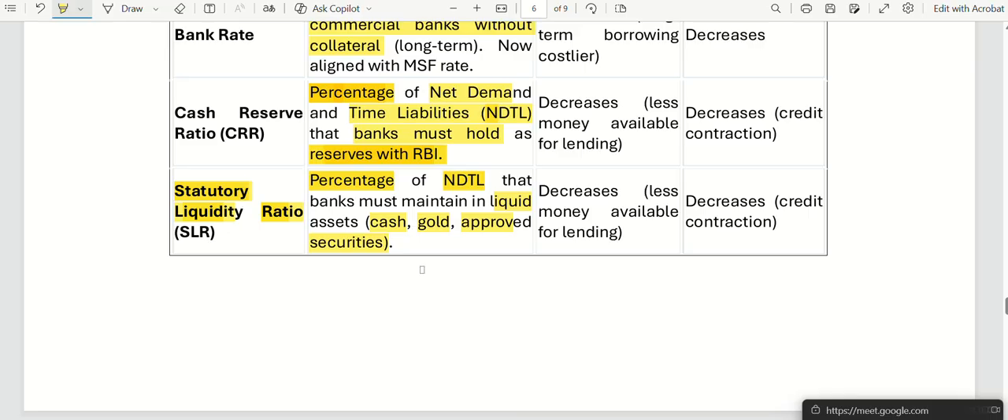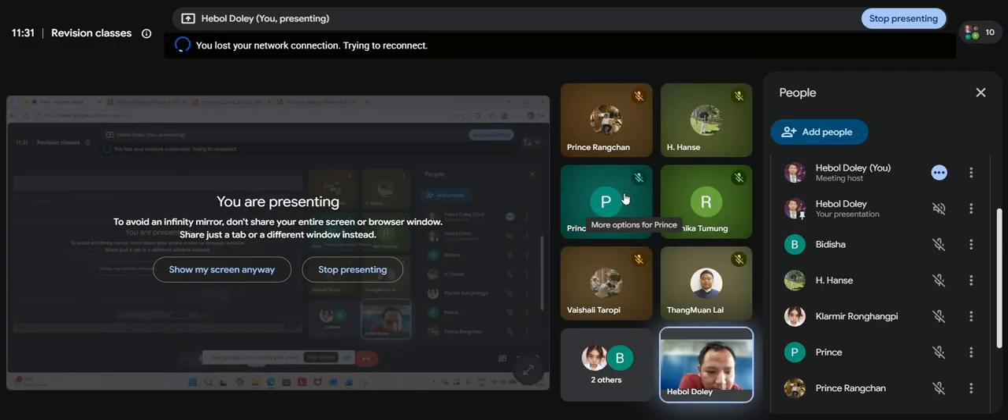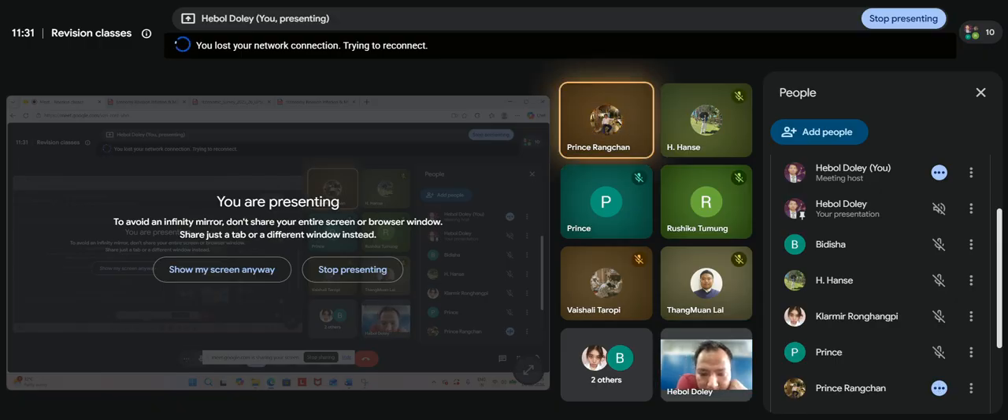You understanding? So they have to keep this statutory liquidity ratio. Why do they have to keep it converted? Can anyone tell me the reason why? Sir, in an emergency it will be easy to use, only in an emergency.